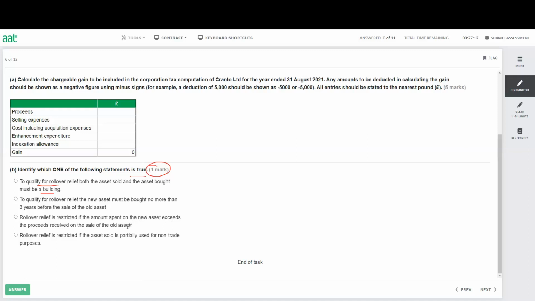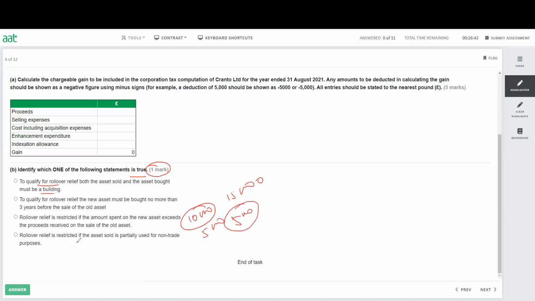So for example, if you sell the asset and if you spend half of the money, then you can only roll over the gain for that half. You will not be able to use all the gain to be deferred. So the question said rollover relief is restricted if the amount spent on the new asset exceeds the proceeds received on the old asset. Now, for example, if you sell the old asset for 10,000 and if you buy the new asset for 15,000, it is okay. The problem is only if you sell it for 10,000, but you spend only 5,000. So on this other 5,000, you have to pay the tax.